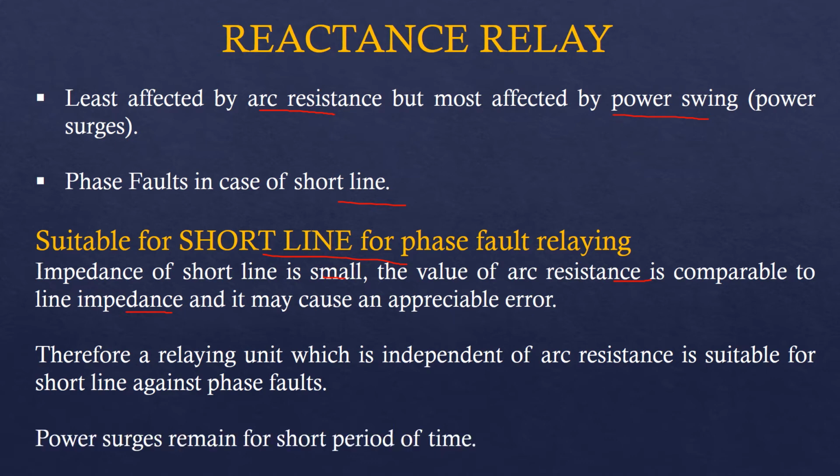And we know that the reactance relay is independent of the arc resistance and therefore reactance relays are used for short line against phase fault. Also, for short line, the power swings remain for a short period of time. So, although the reactance relays are mostly affected by power swing, since they occur only for a short period of time, we can adjust this.